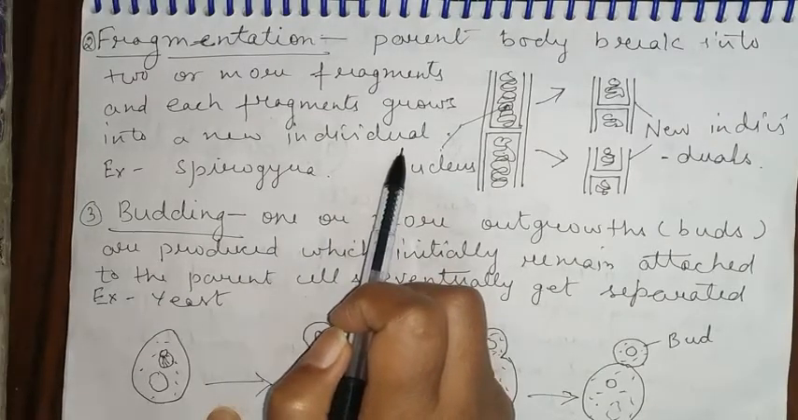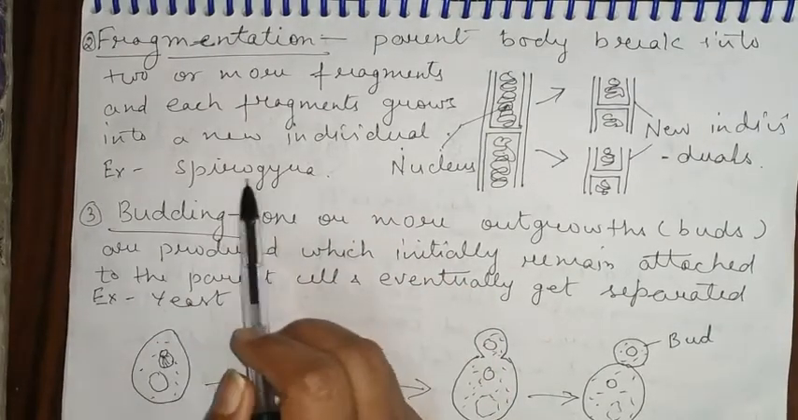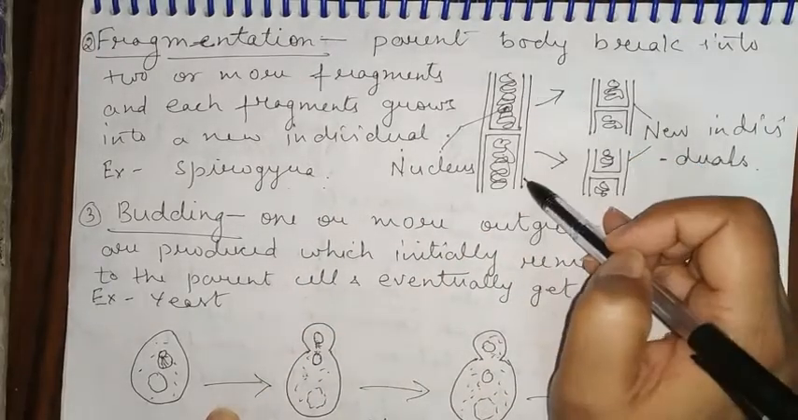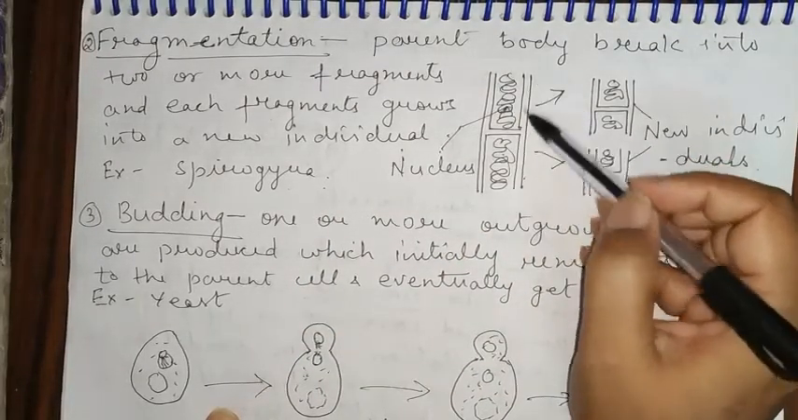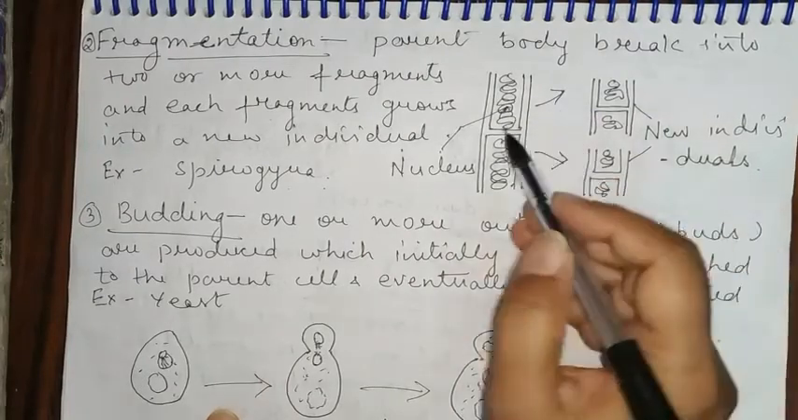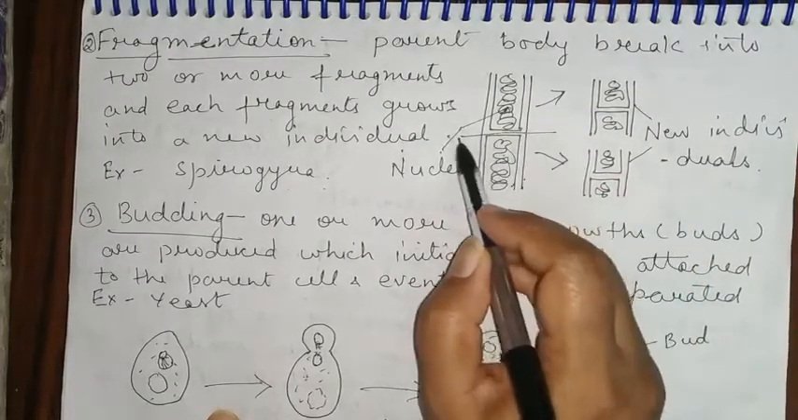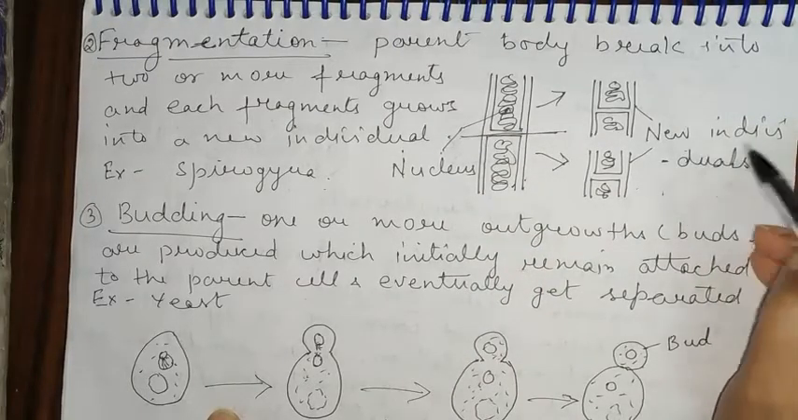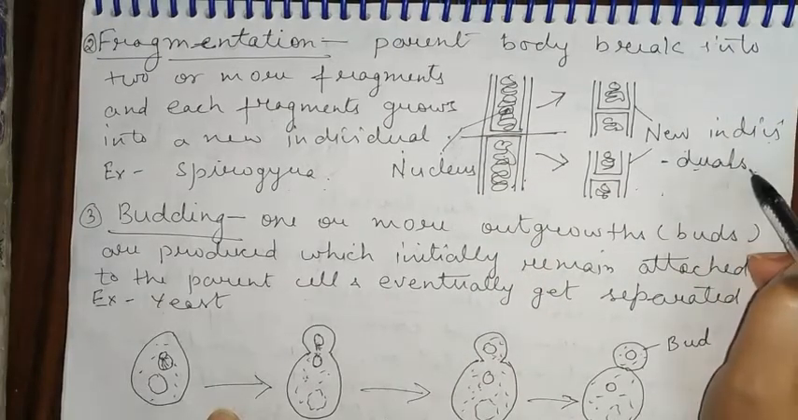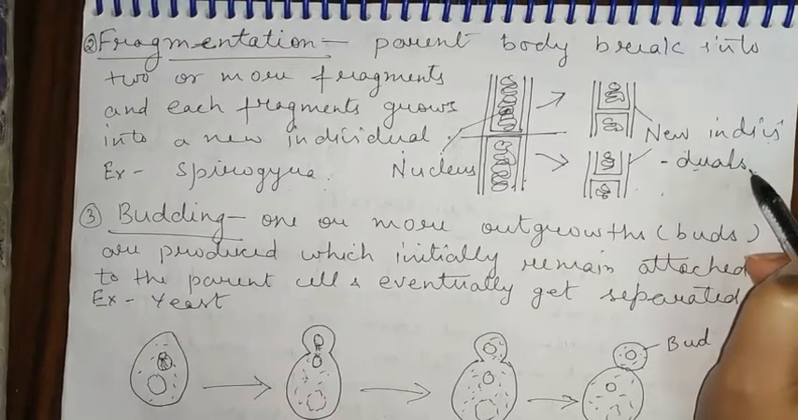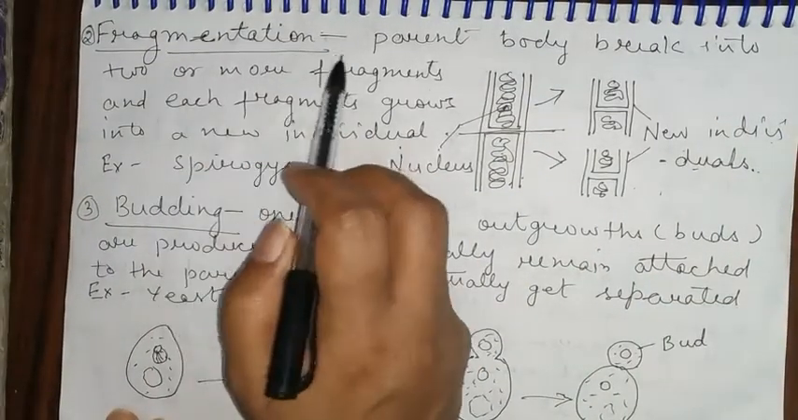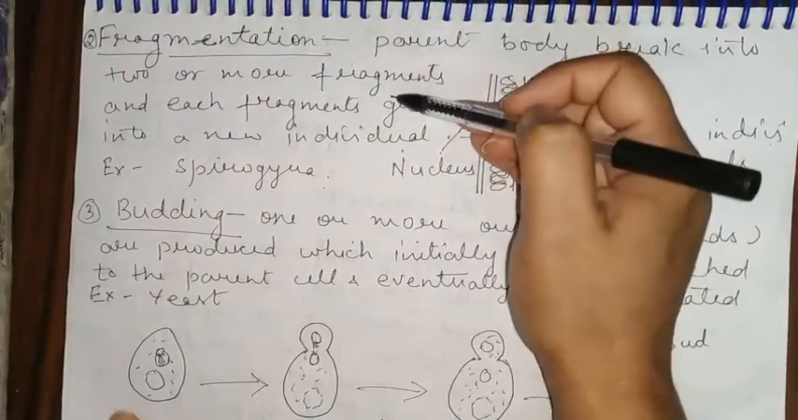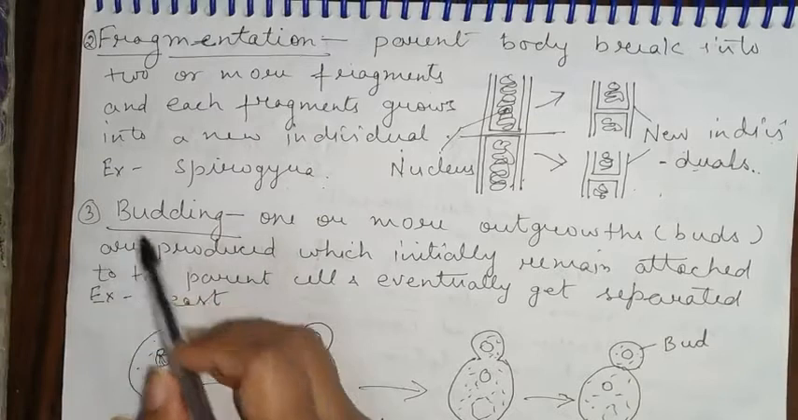The example of this is Spirogyra, shown in the figure. This is one Spirogyra. It breaks into two pieces and makes two new individuals. So the first one is fission, the second one is fragmentation. Fission has two types, and this is fragmentation.